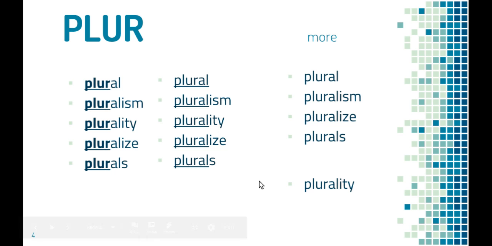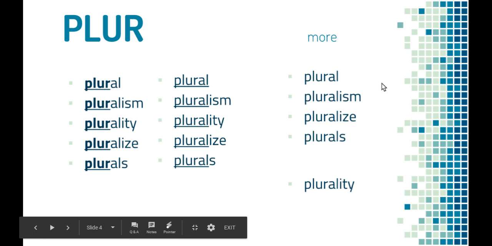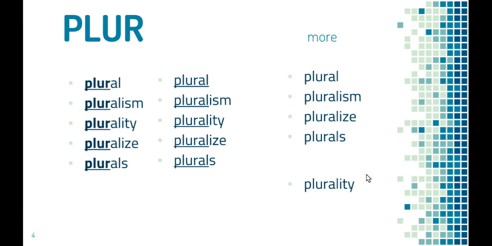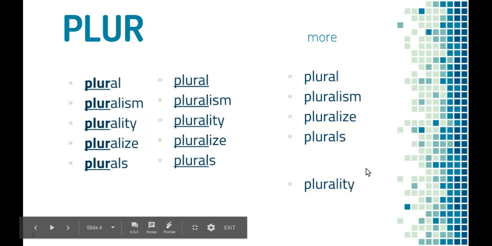Now over here in this column, I've broken the words apart into different ways of saying them. So plural, pluralism, pluralize, and plurals, we all say it as plural. For plurality, you stress that A in there, and so it sounds a little different. But all of the words do start with the word plural.